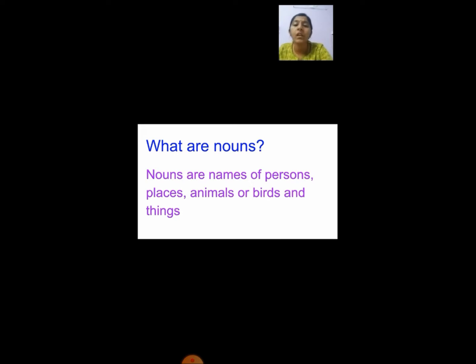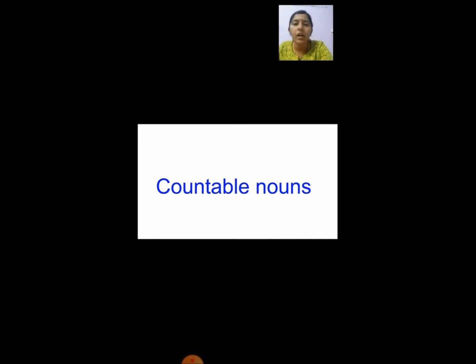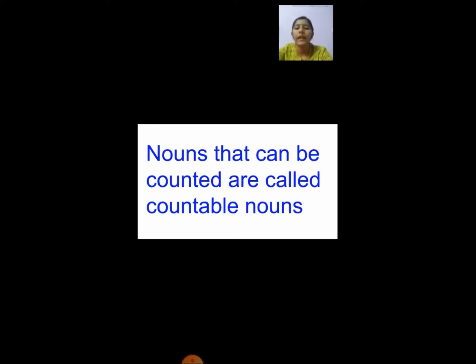Okay, now we have two types of nouns. One is countable nouns and another one is uncountable nouns. So what are the two types of nouns? Countable nouns and uncountable nouns. Okay, so first we will see what are countable nouns. Nouns that can be counted are called countable nouns. So nouns which we can count, those are called countable nouns.